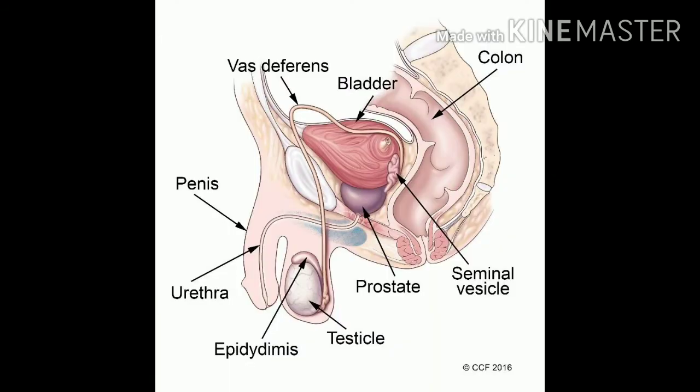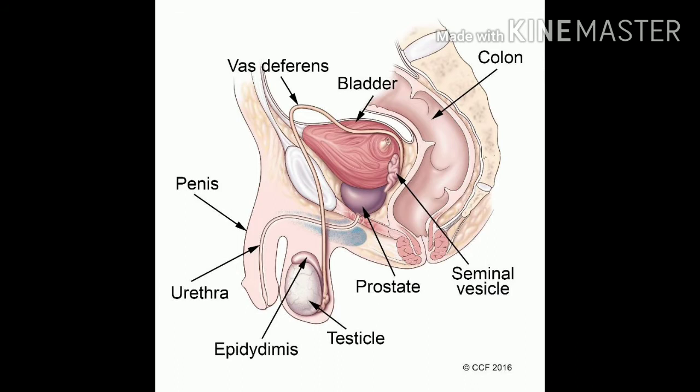In the male reproductive system, we have certain organs and we will do them one by one in detail. First is testes. These are oval paired structures which lie outside the abdominal cavity in the pouch of loose skin called scrotum. Its temperature is 2 to 3 degrees less than the normal body temperature. As we know, less temperature than the body is required for the formation of sperms. So its main function is to regulate the formation of sperms, and it secretes a hormone known as testosterone. Testosterone brings changes in the appearance of the body at the time of puberty.